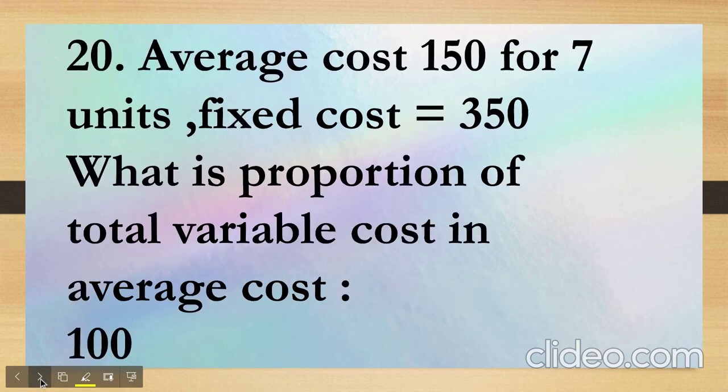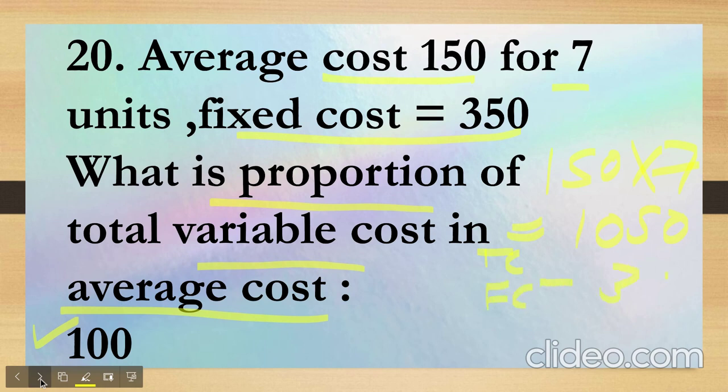Next question, average cost. If you see, okay, average cost is 150 for 7 units, fixed cost is 350. They are asking what is the proportion of total variable cost in average cost, and the answer was 100. Now I would like to explain over here how come the answer is 100. So if you multiply 150 into 7, that would come out to be 1050, right? That would be the total cost, right? Now when you subtract the fixed cost from the total cost, that is 350, you get 700 rupees, right?